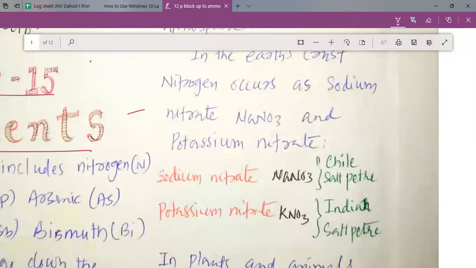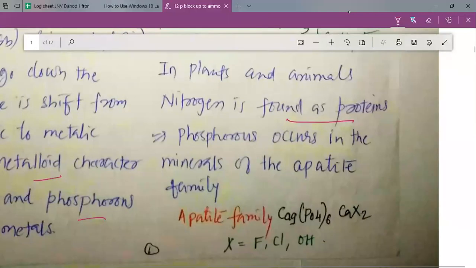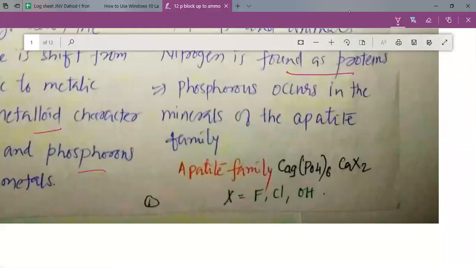It's easy. Next, nitrogen occurs as sodium nitrate, NaNO3, and potassium nitrate. Please remember, my dear students, that sodium nitrate, NaNO3, is known as Chile saltpeter, and potassium nitrate, KNO3, is known as Indian saltpeter. These names have been given for their countries. Chile is a country and India is also a country. In plants and animals, nitrogen is found as proteins. We are well aware that proteins are made up of amino acids, and amino acids have nitrogen in them.